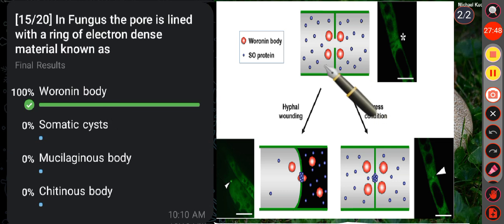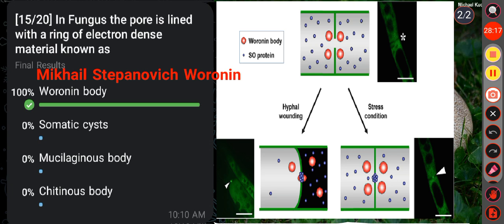Woronin bodies are specialized organelles, specifically a type of peroxisome, that are found in filamentous fungi. They are named after the Russian mycologist Michael Stepanovich Woronin. So it is called Woronin body. Okay. Then what is the function? Their primary function is to seal the septal pores, which are openings in the cell wall between fungal hyphae, in response to injury or stress. Right? This prevents the loss of cytoplasm and allows the cell to repair the damaged plasma membrane.